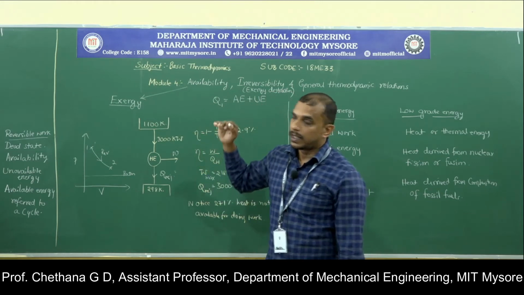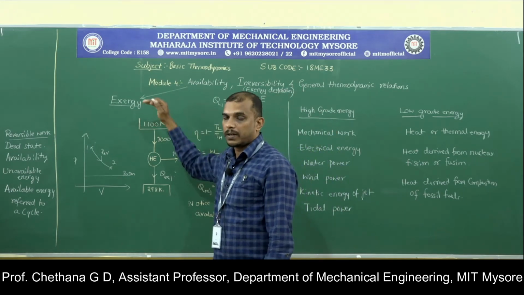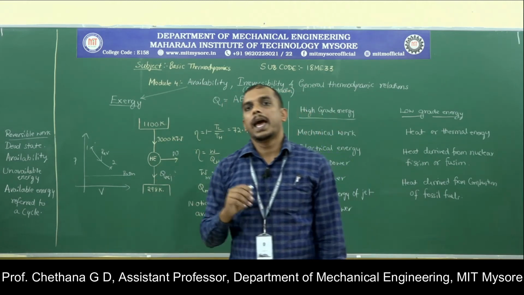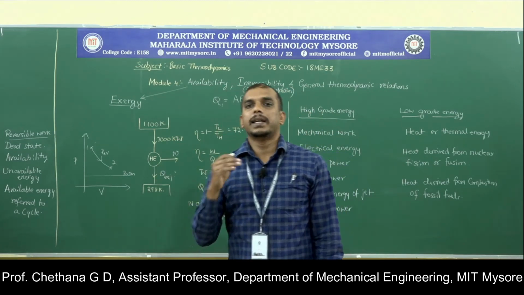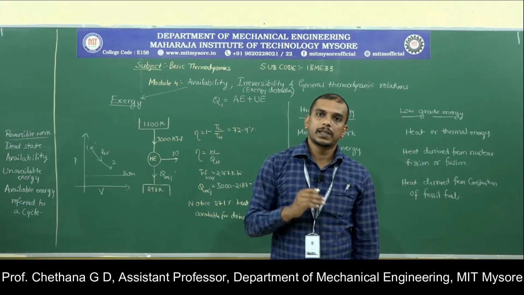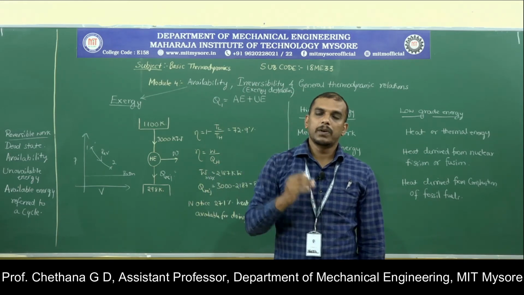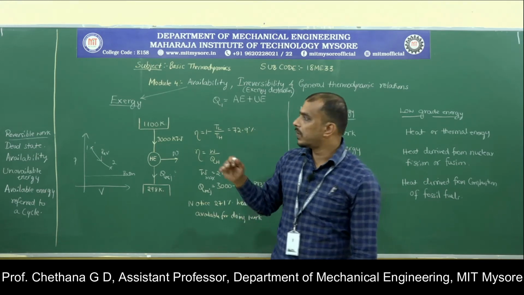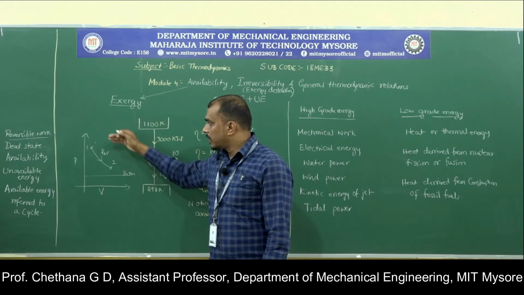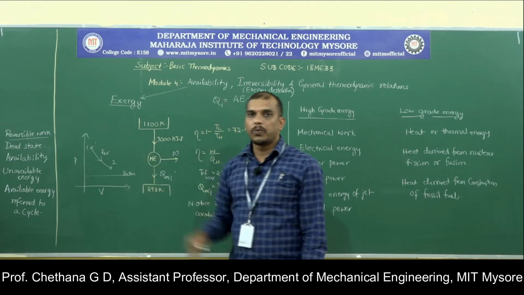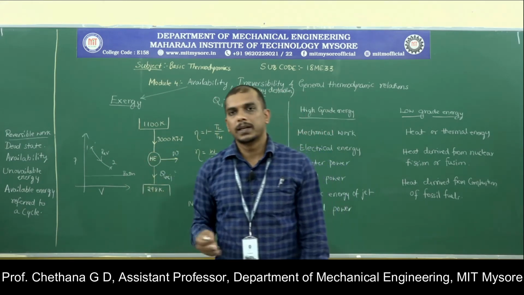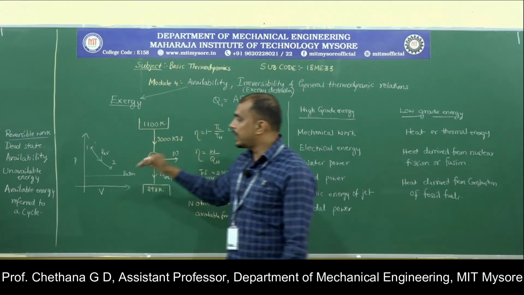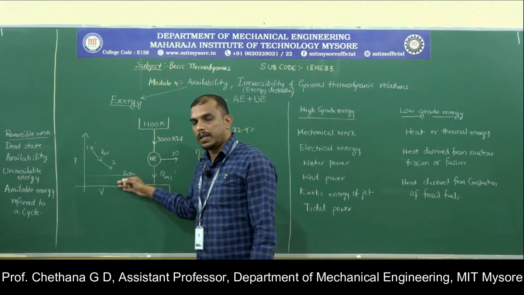And know that whenever you are talking about exergy analysis, the final state will be a dead state. What is a dead state? A dead state is the one in which the system is in thermodynamic equilibrium with the surroundings. So the reversible work can be called availability or exergy when the final state of the reversible work is a dead state.